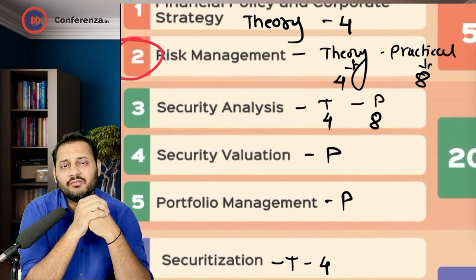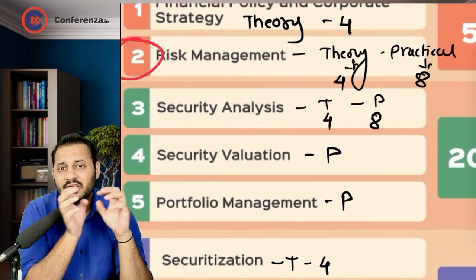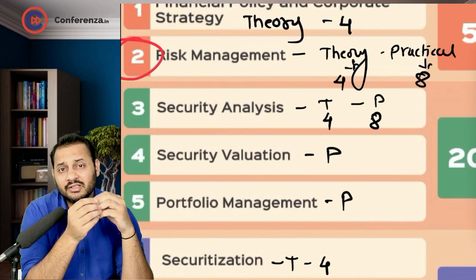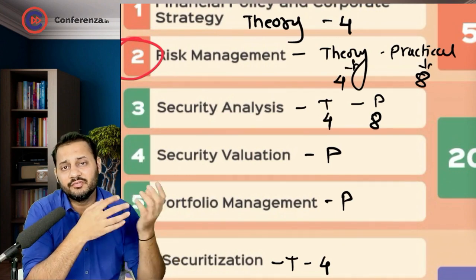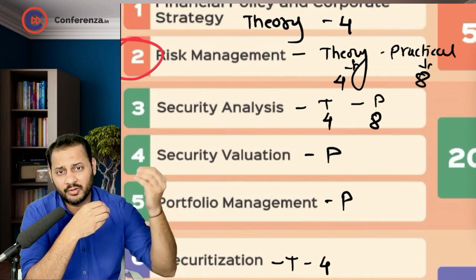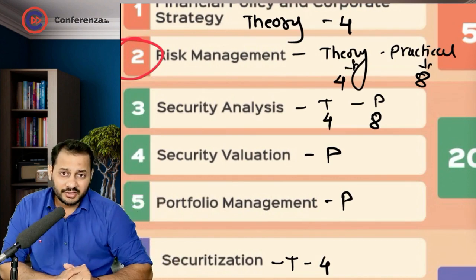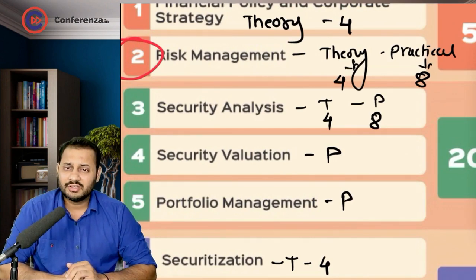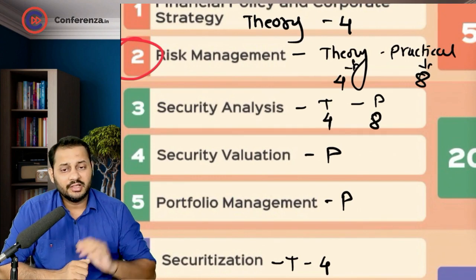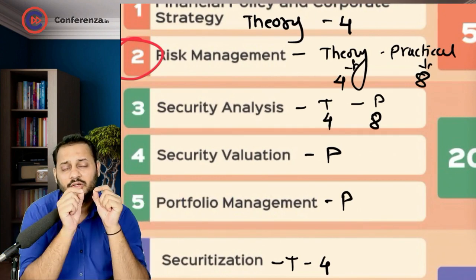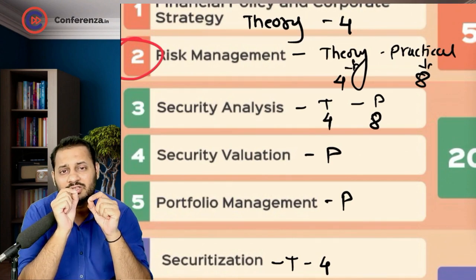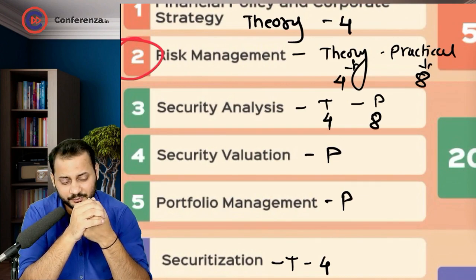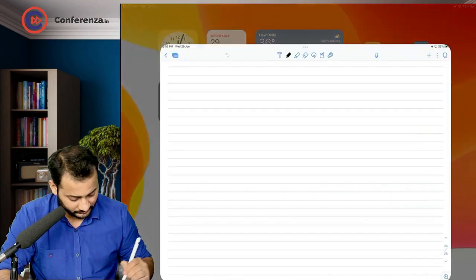The third chapter that we learned in the previous lecture was security analysis. That means we were analyzing the security and estimating the trend of that security in the future, whether that security will go up or down. Accordingly, we take the decision: if we want to buy the share, we will do it in a bullish market, and if we want to sell the share, we will do it in a bearish market. In security valuation, we are going to calculate the theoretical price of the share. Let's say, for example, the theoretical price comes down to 100 rupees. Okay, let me start this.